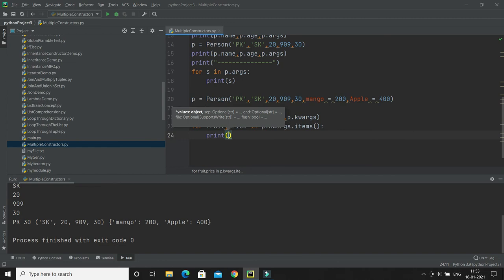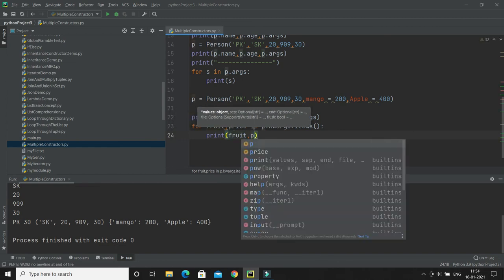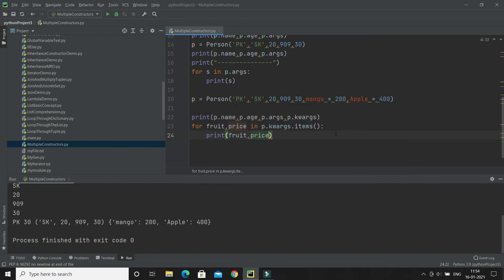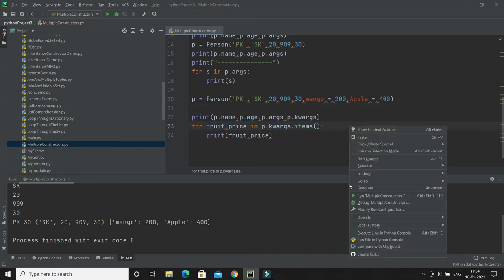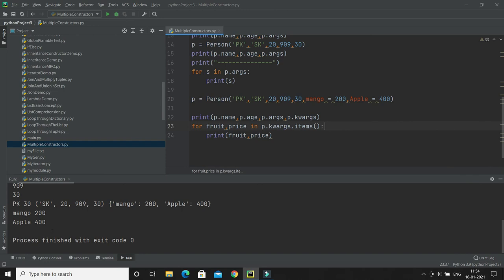So here you can print fruit and price. If you want to iterate over the dictionary, then that's the way to do that. Here you can see we have two key value pairs. So this is the code to iterate over the dictionary with key and value, and we have the items function, right?